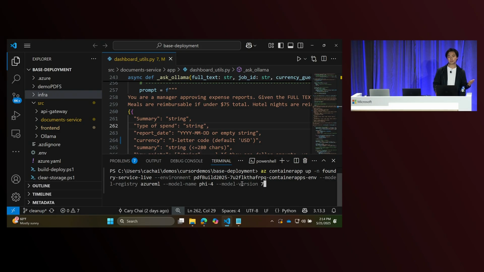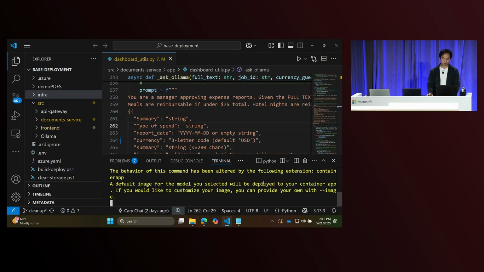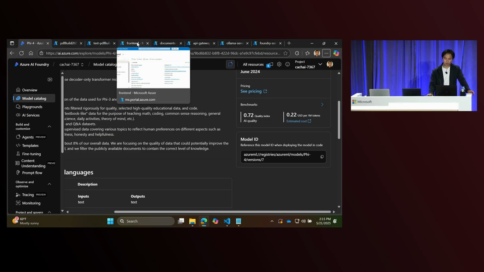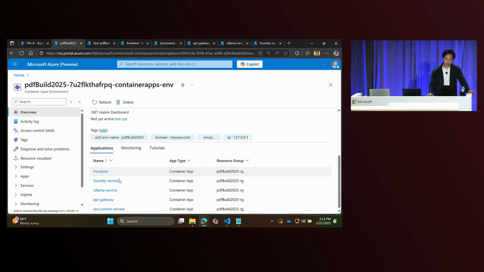And what that's going to do is deploy a container app on serverless GPUs within our environment that we can then get an endpoint to interact with, generate our documents, whatever it is that we need to do. So we're actually going to go ahead and kick that off. Again, it takes a little bit of time to deploy, so we've had some resources pre-provisioned, and we'll go to those now. So now, within our browser, we can see that we have all of our 5 different applications deployed.